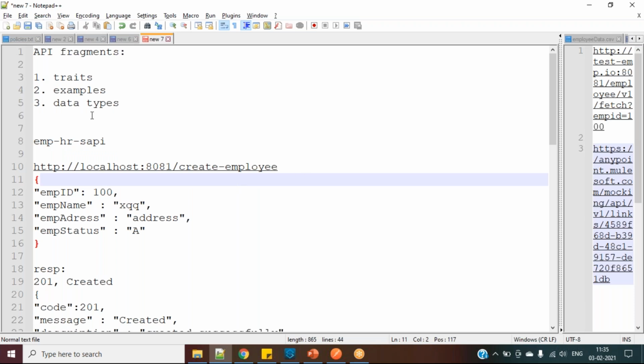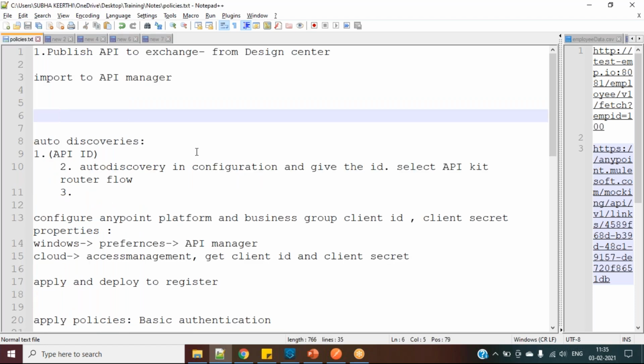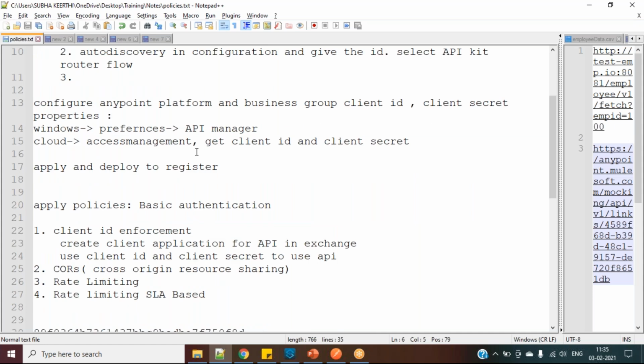Okay, so until now we have seen building of RAML, and yesterday we have seen how to apply policies. So any questions there? Do you have any questions on yesterday's topic on how to apply policies? Because that is very important.